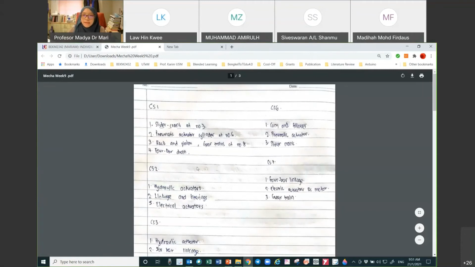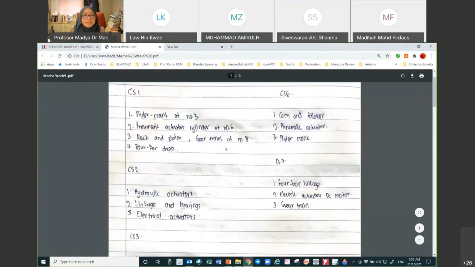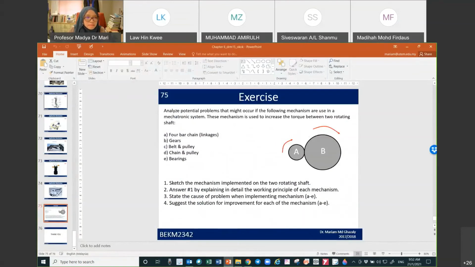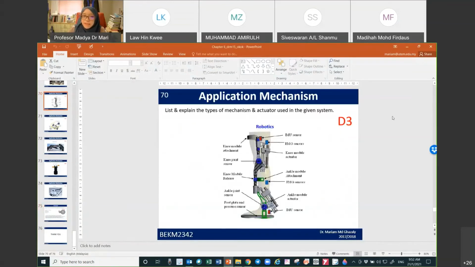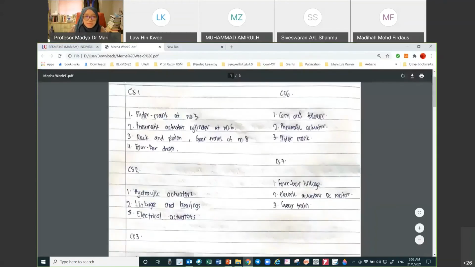But anyway, for this student, okay, he didn't explain, he just listed out what are the mechanisms in the system. The question was, list and explain the type of mechanism used in the given system. So here, the student just listed it out. He didn't explain. So if you submit this, maybe out of 10 for each question, maybe about half only, 5 over 10, because there is no explanation, or less than that, because explanation is given much more marks, so maybe 2 or 3 over 10.